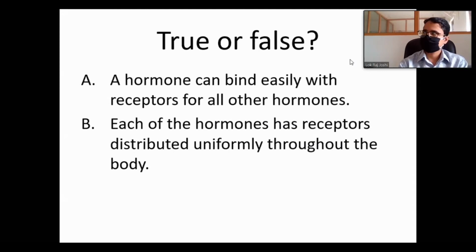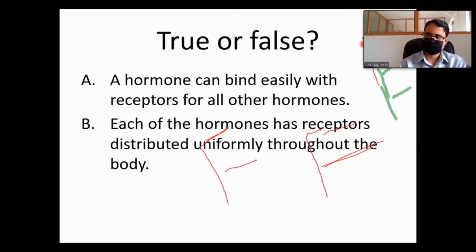Now try to attempt this one. A hormone can bind easily with receptors for all other hormones. All of you try to answer. False. Good, because the action is specific: a particular hormone with particular receptors.